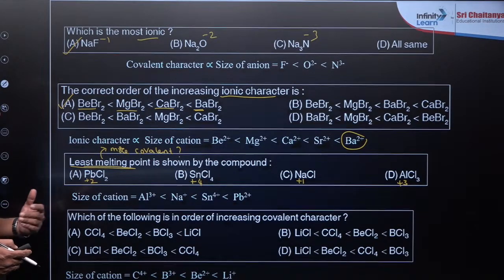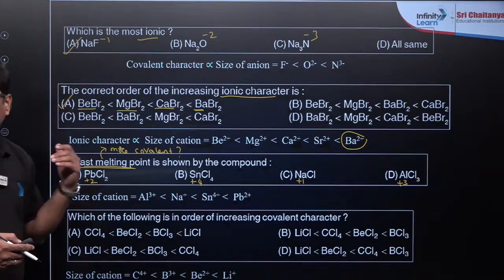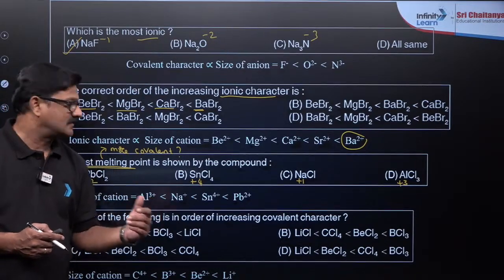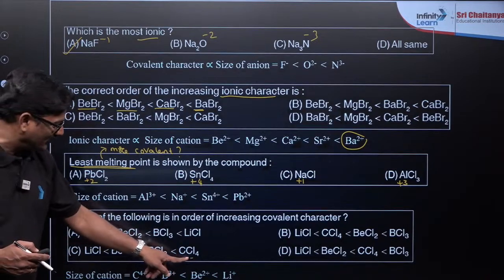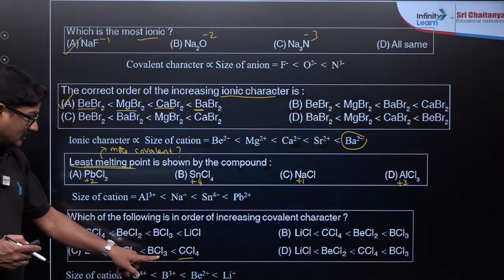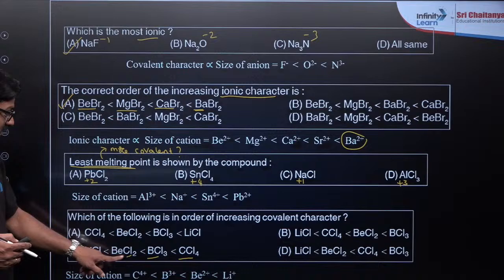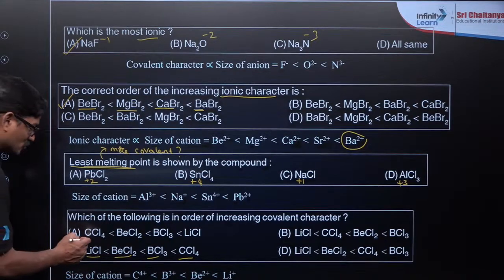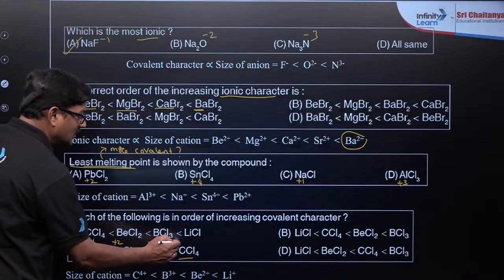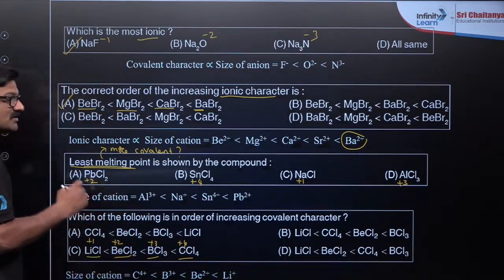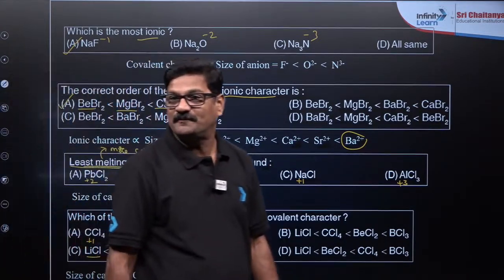Size of the cation also, charge plays a crucial role, Anushka Rai. So that we can say which of the following is in the order of increasing covalent character. Definitely CCl4 will be at the end. So CCl4 has greater covalent character than BCl3, BeCl2, lithium chloride. So here it is +1, +2, +3 and +4. So charge does matter here. Okay, Anushka?